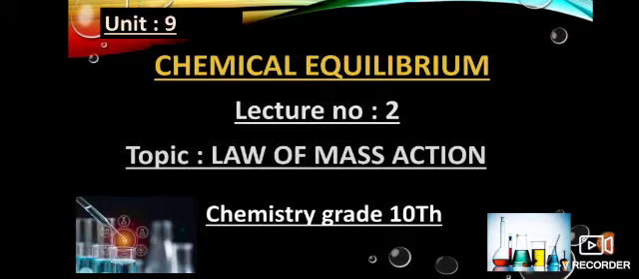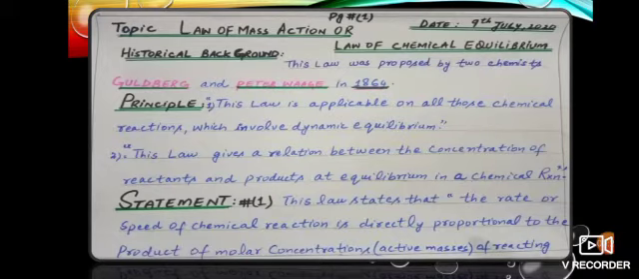Today we will discuss in lecture number 2 our second topic, law of mass action. Law of mass action is also called law of chemical equilibrium because this law explains or predicts the behavior of solution in dynamic equilibrium. Now, first we will discuss the historical background. This law was proposed by the two chemists Guldberg and Peter Waage in 1864.